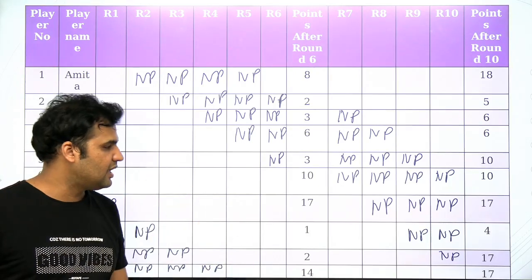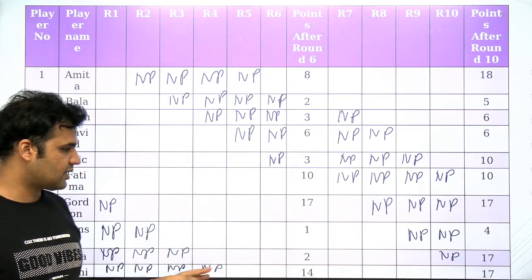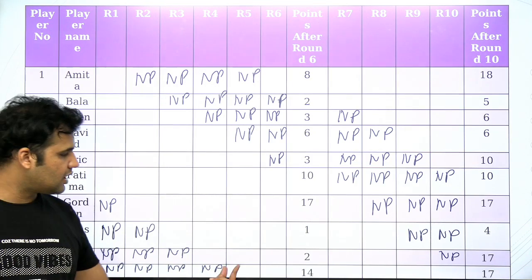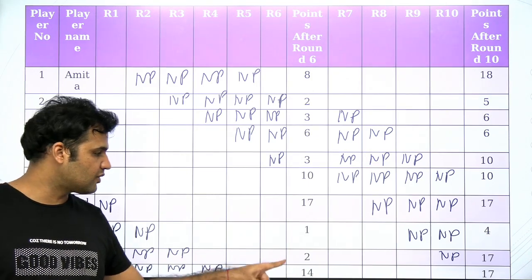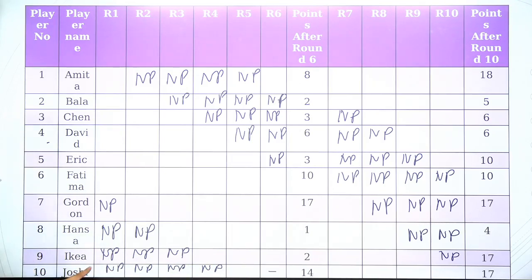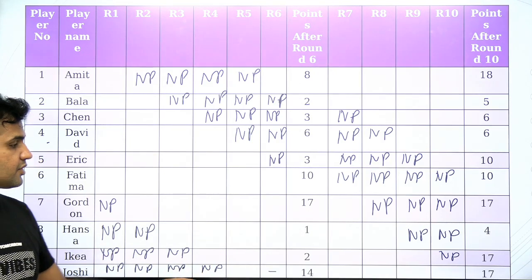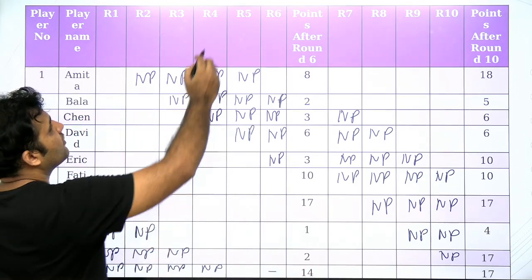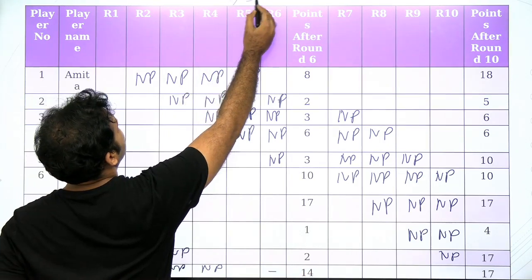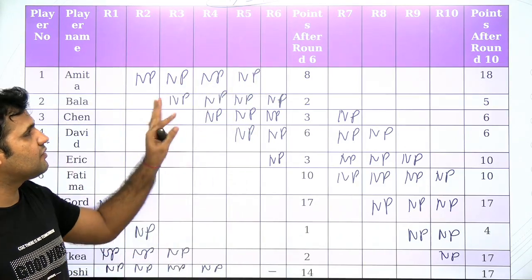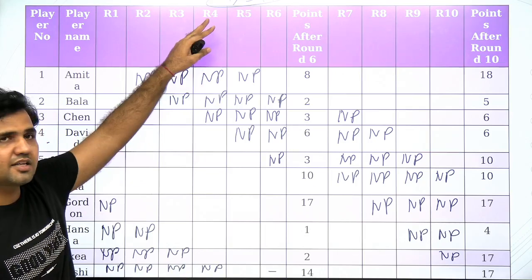Now let's start filling in the information. You can start from the last person, Joshi. The reason is Joshi is playing only round number 5 and round 6 out of the first 6 rounds. You can see that Joshi is not playing the first 4 rounds and the score of Joshi is 14. Now, the possible scores we have seen are 7, 3 and 1.